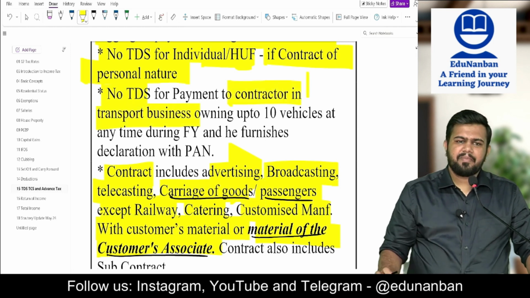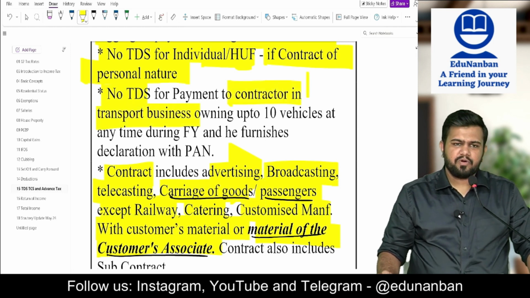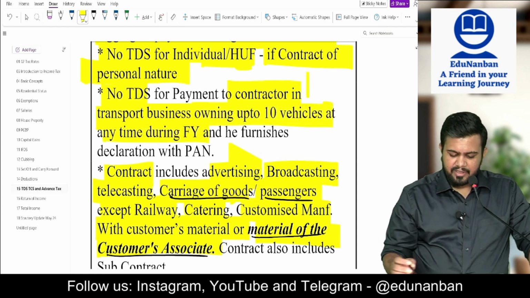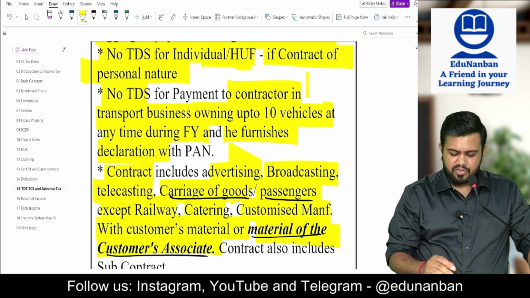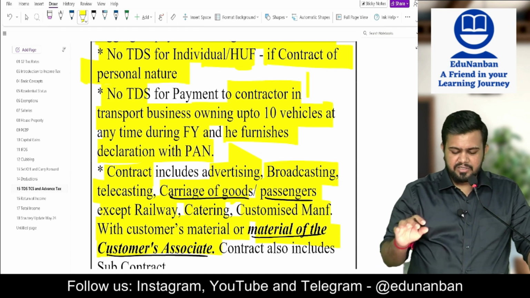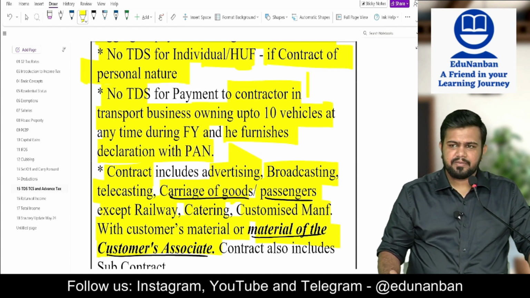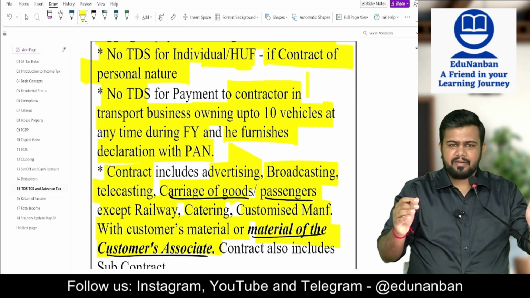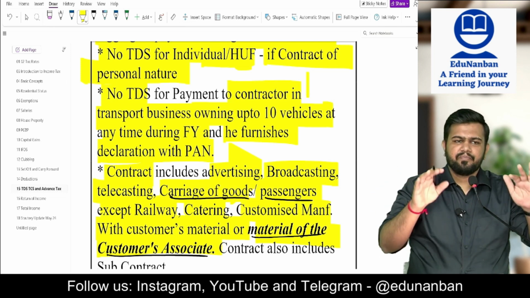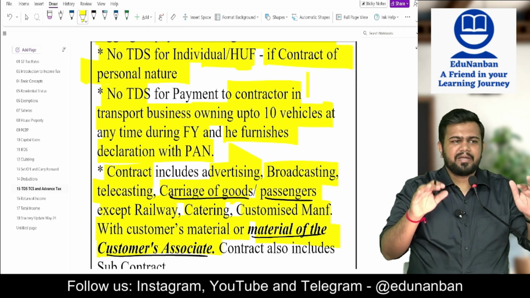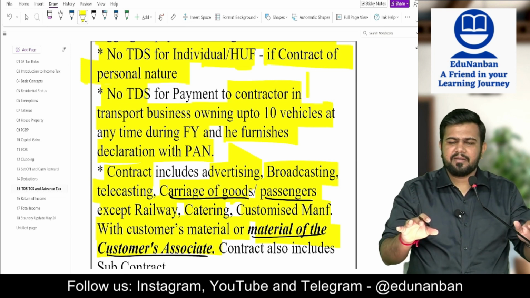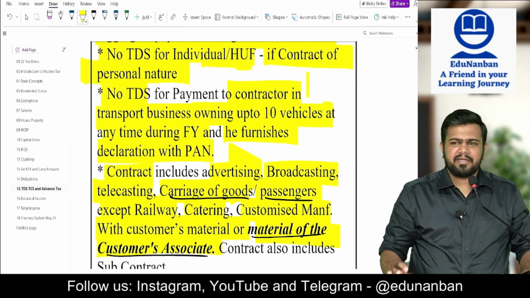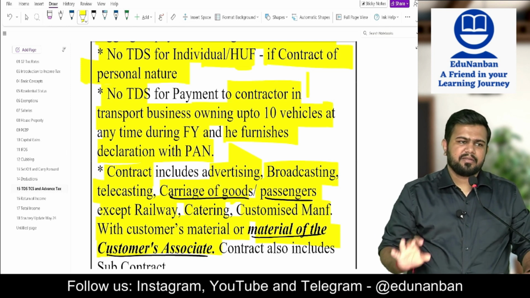If you are making payment to a contractor doing transport business, owning up to 10 vehicles at any time during the financial year, he will furnish you a declaration with PAN. If he furnishes the declaration, no need to deduct TDS. The transporter comes and tells you, sir, I am having only up to 10 vehicles at any time during the previous year. Here is my PAN number and I am giving a declaration. Please don't deduct TDS on me. Then you should not deduct the TDS.